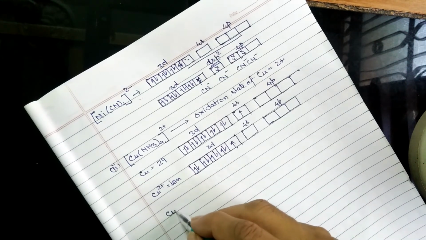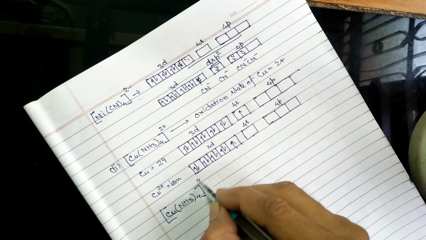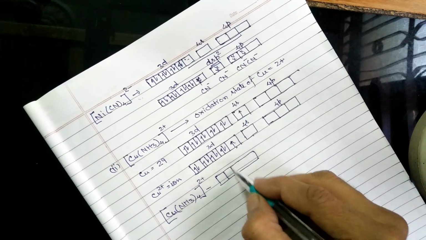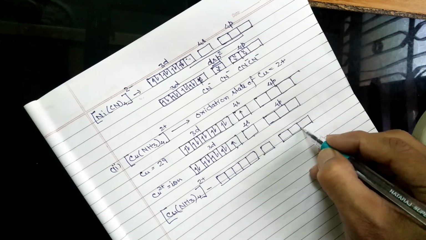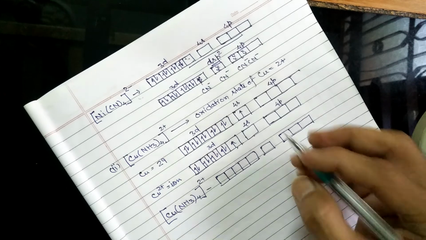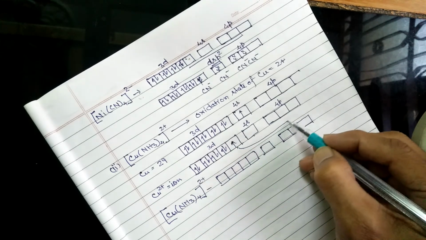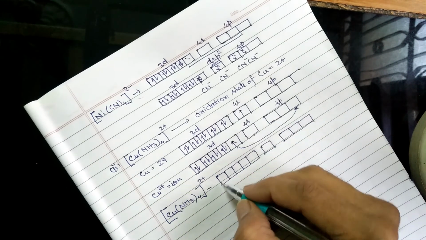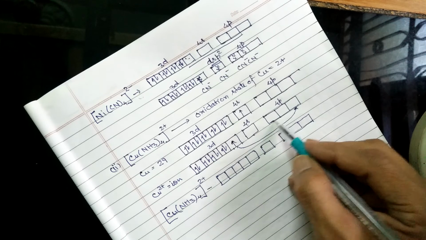Now when the complex forms, this unpaired electron in the excited state jumps to the third orbital of p, leaving behind one vacant orbital of d, one vacant orbital of 4s and two vacant orbitals of 4p.